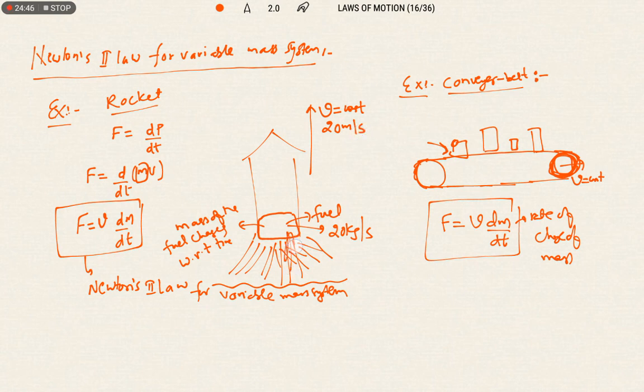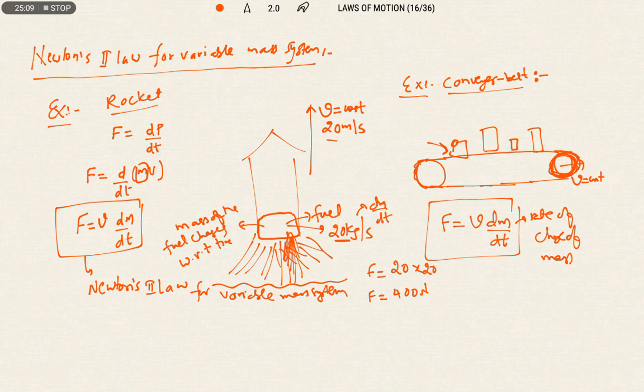Thrust is nothing but the force which is acting in the upward direction. So we can write F equals V, given 20, and what is the rate of change of mass? dm by dt is given, so dm by dt into 20. Therefore 400 newtons is the thrust acting on the rocket.